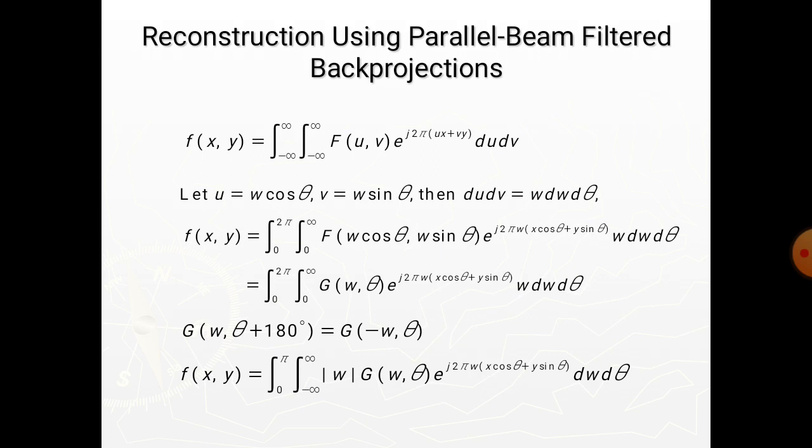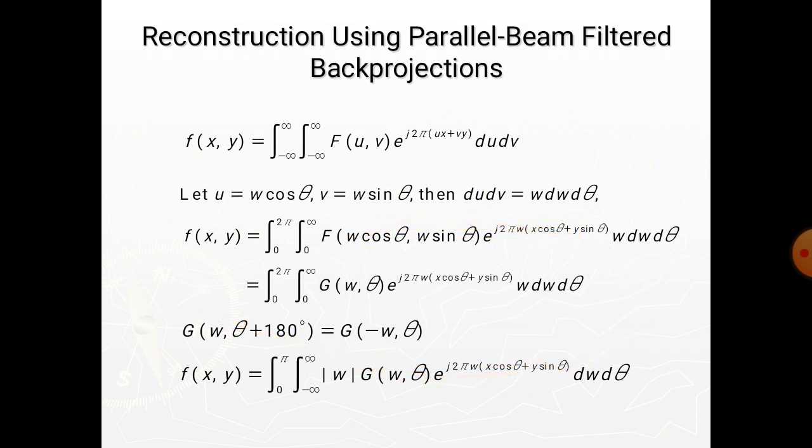This equation is the 2D inverse Fourier transform of F(u, v): f(x, y) equals the double integral of F(u, v) e raised to j 2 pi (ux plus vy) du dv. Here u equals omega cos theta, v equals omega sin theta, and du dv equals omega d omega d theta. Using the Fourier slice theorem we can get this equation.